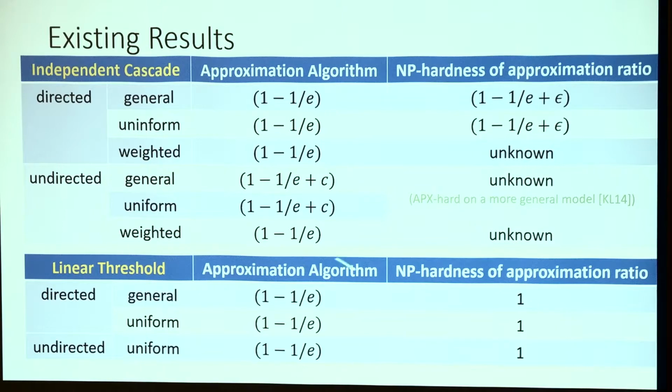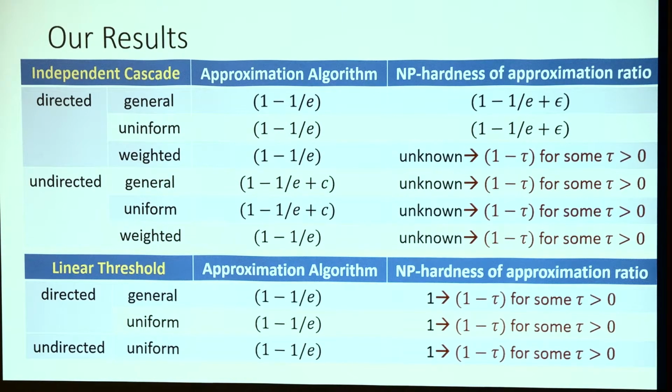On the hardness side, there's much to do. We only know that for the directed case of the independent cascade model, the gap is closed, and it is unknown for the remaining, for the undirected model. And as I mentioned, for the linear threshold model, we do not know any hardness of approximation result. We know the exact optimization problem is NP-hard.